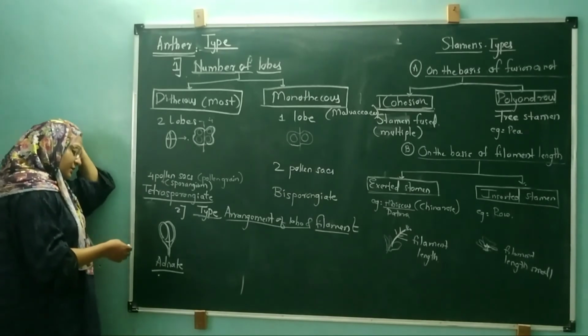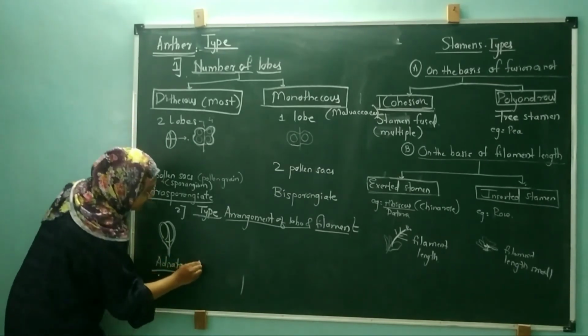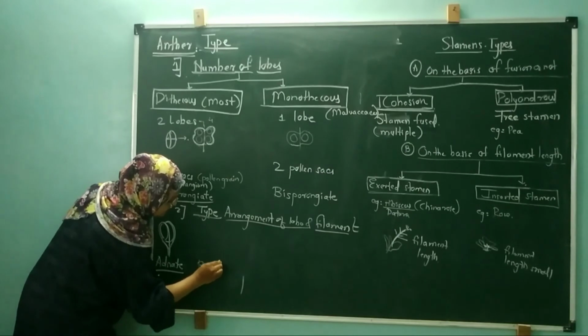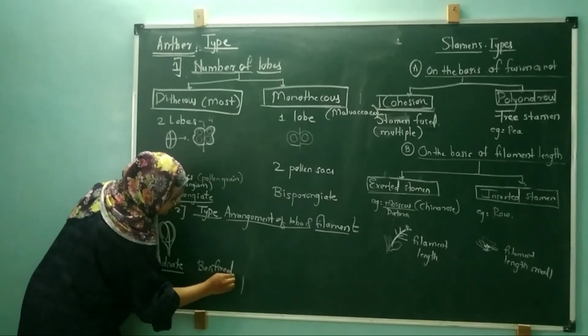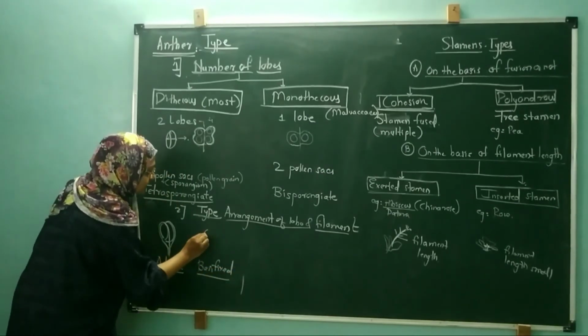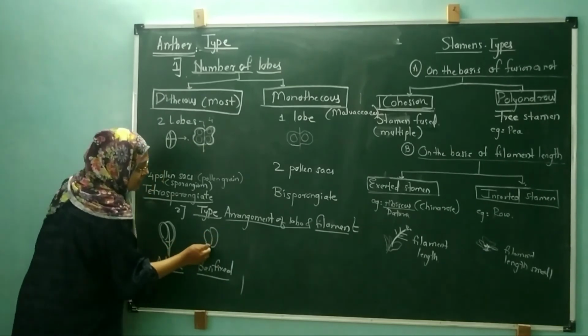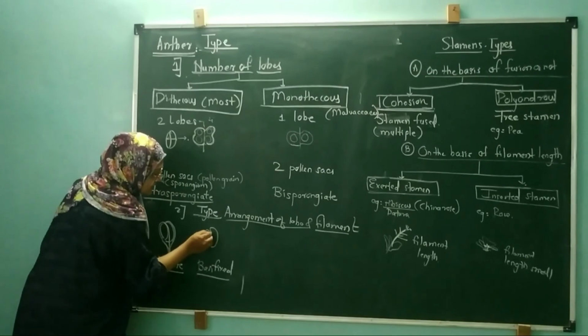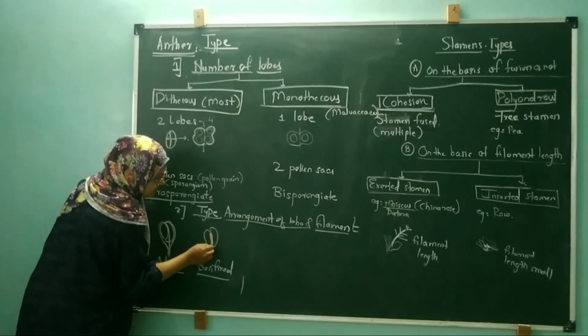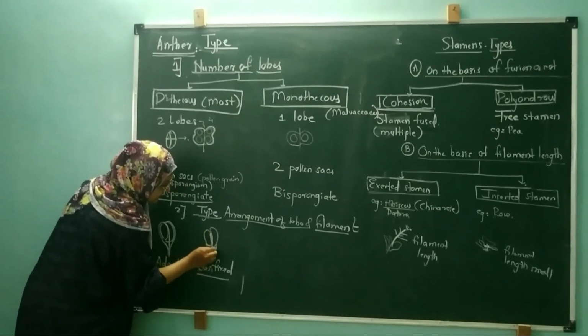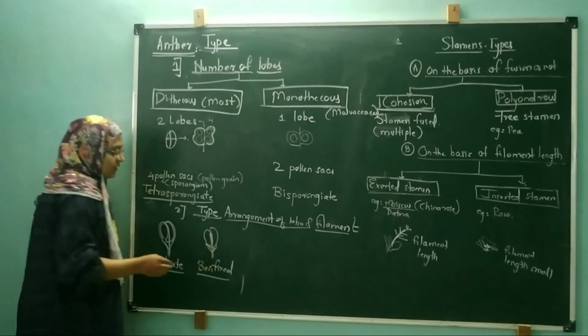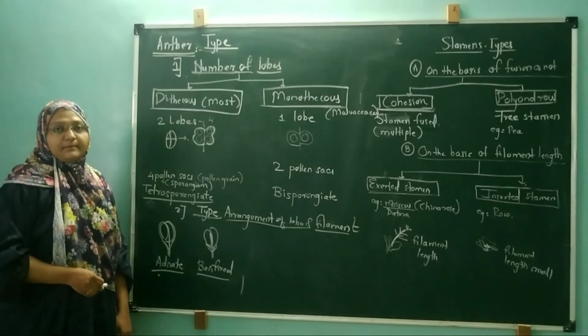The second arrangement is called basi-fixed. Here the two anther lobes are there, and on the base side, on the back side, the filament is arranged. That is called the basi-fixed one.